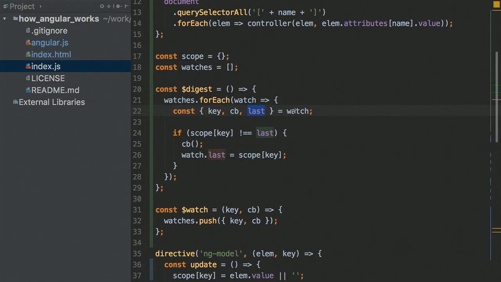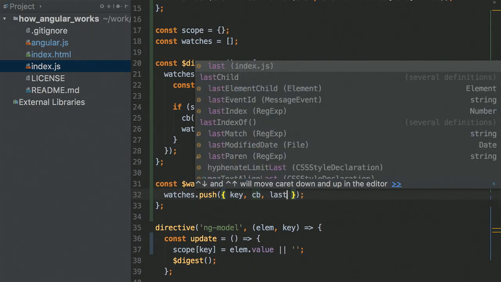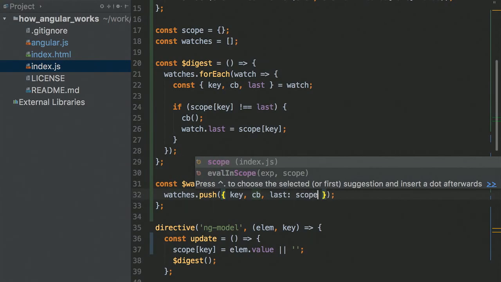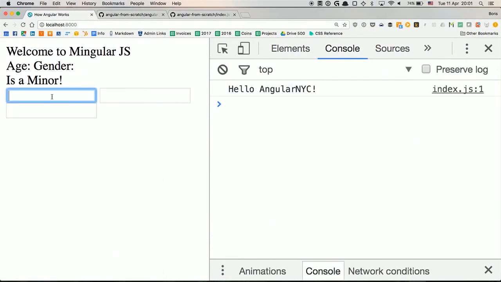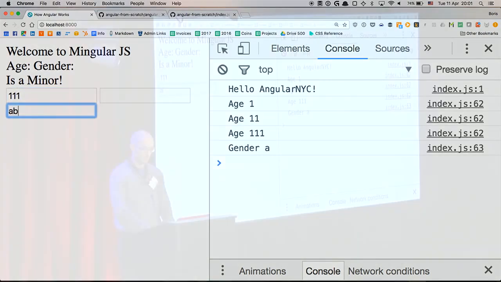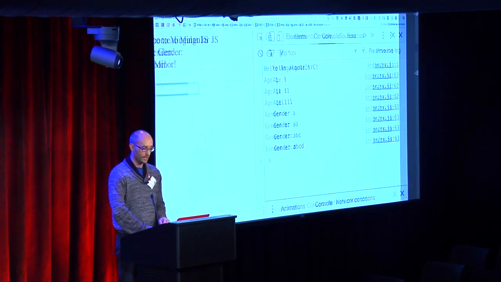The only piece missing now is how do I get the initial last value? Well, since it was $watch that pushed everything inside, we have to do it here, right? So we have to set last, and we can just use whatever value we have now, scope[key]. So let's try this now. I'm going to change the age, and I see the age callback is running. I'm going to change the gender, and perfect. So now we're selectively running the correct watch.